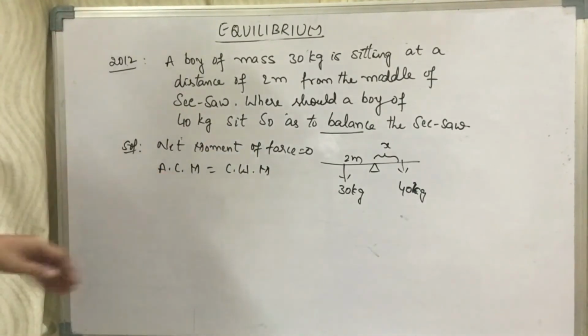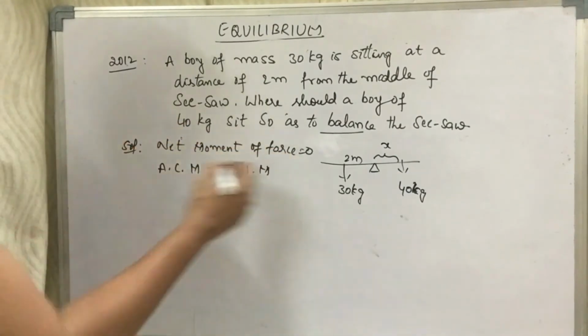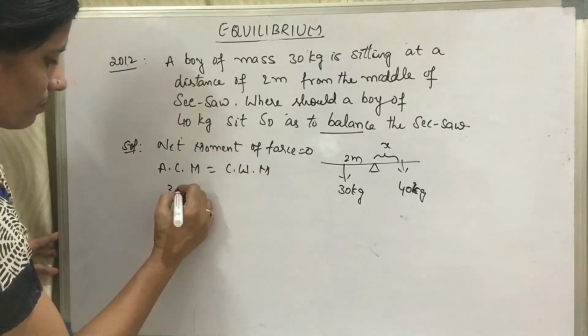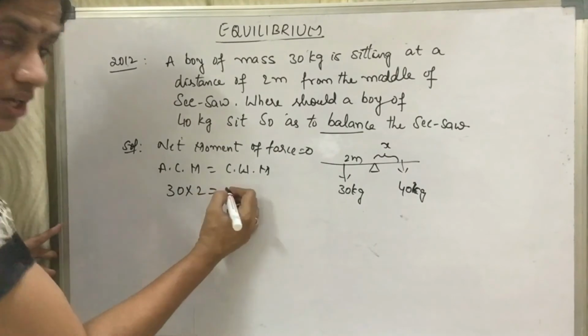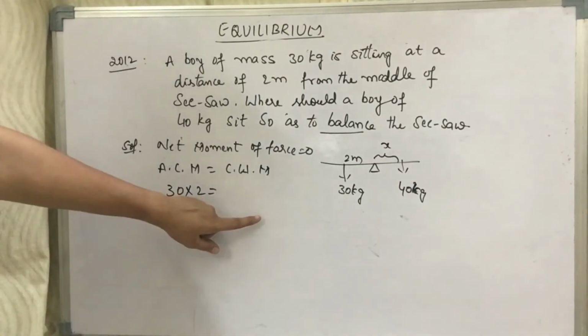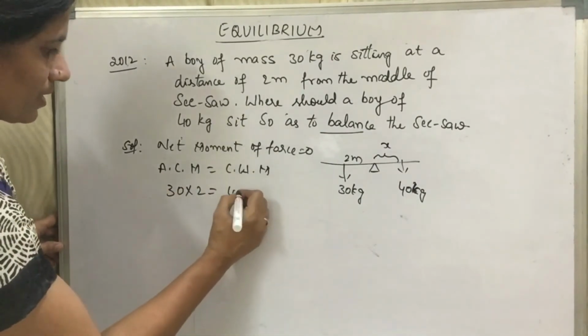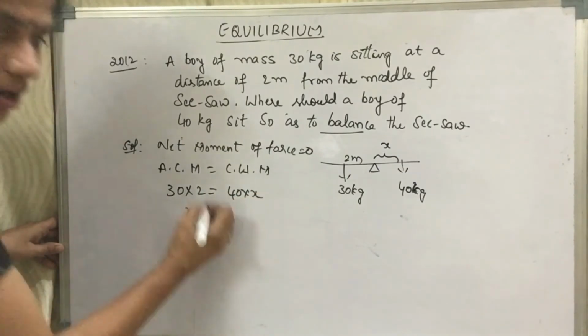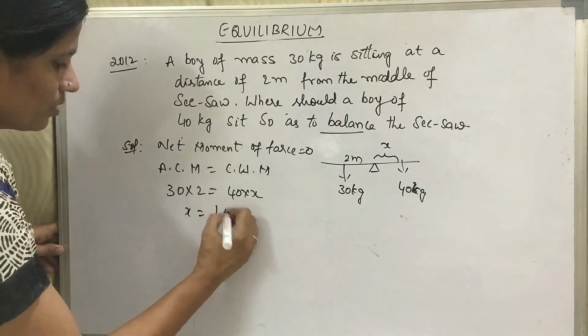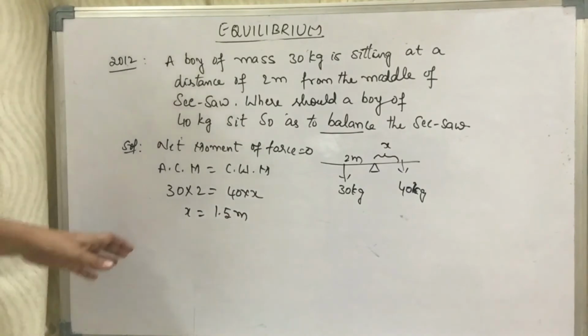So 30 multiplied by 2 is equal to 40 multiplied by x. If you solve, you will get x is equal to 1.5 meters. So this is the answer.